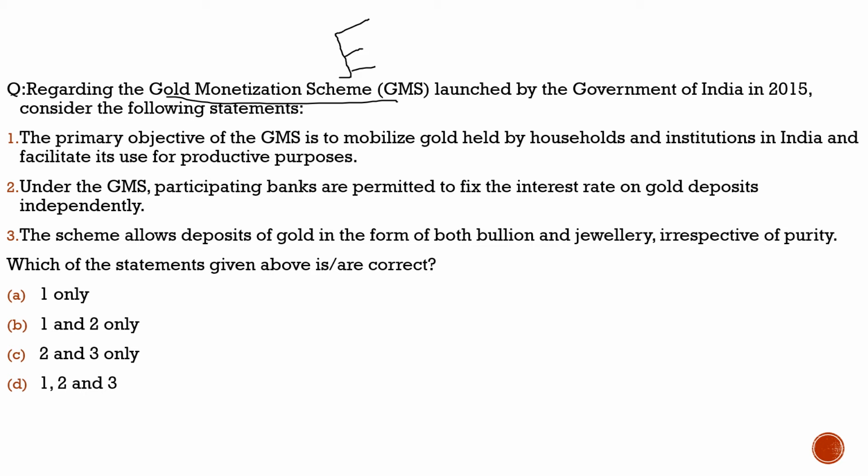The main purpose of the gold monetization scheme, when it was introduced in 2015, was to reduce import dependence. So what did the government think? That we have household gold, so why not monetize that household gold? Under this there were three types based on the time.